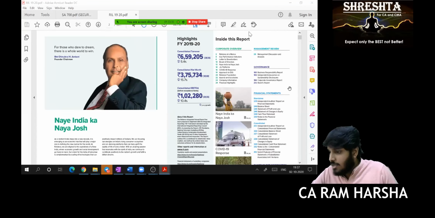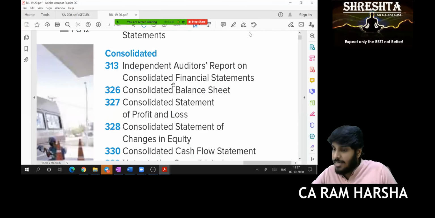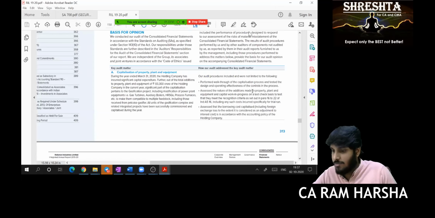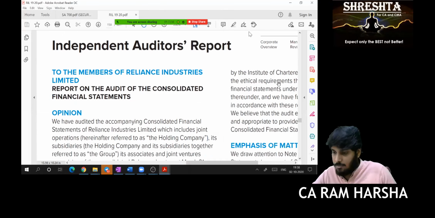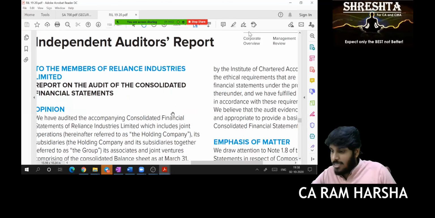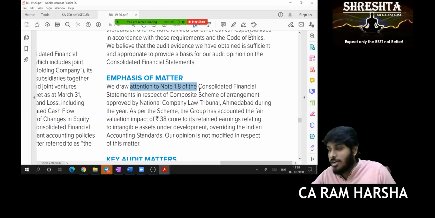Now there is an independent auditor's report on consolidated financials, page 313. Let us go and see. Yeah, we have reached. This is the independent auditor's report on consolidated financial statements. Suppose you see the emphasis of matter para: we draw attention to note number 1.8 of the consolidated financial statements. By the way, are you giving any modified opinion here? Are you raising any objection?